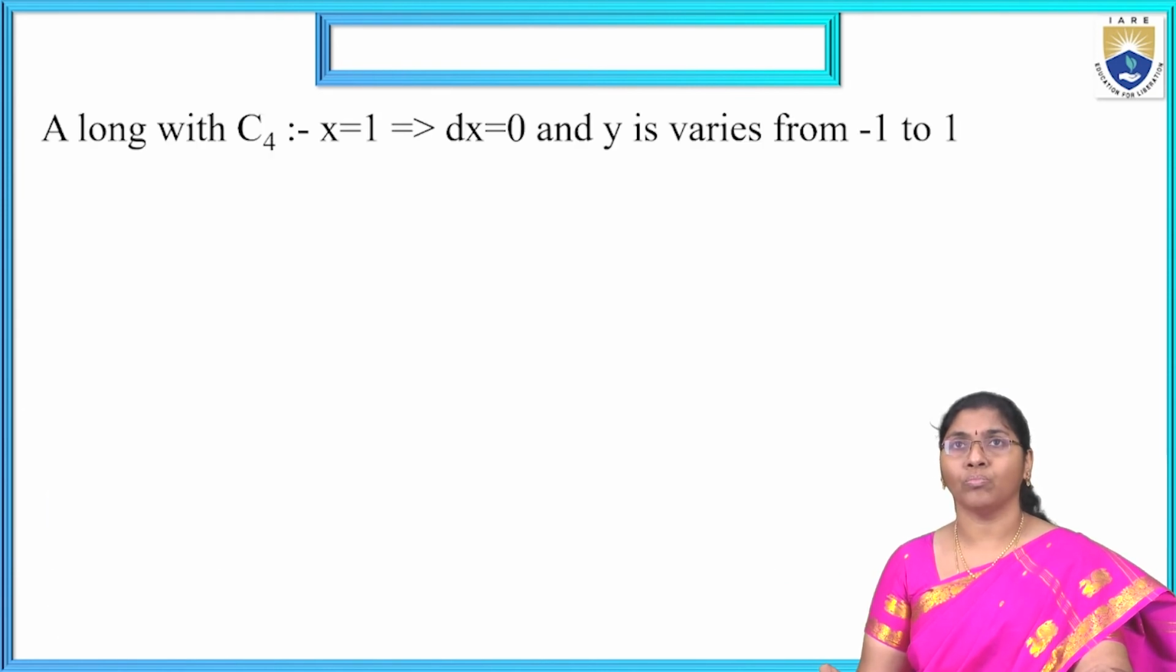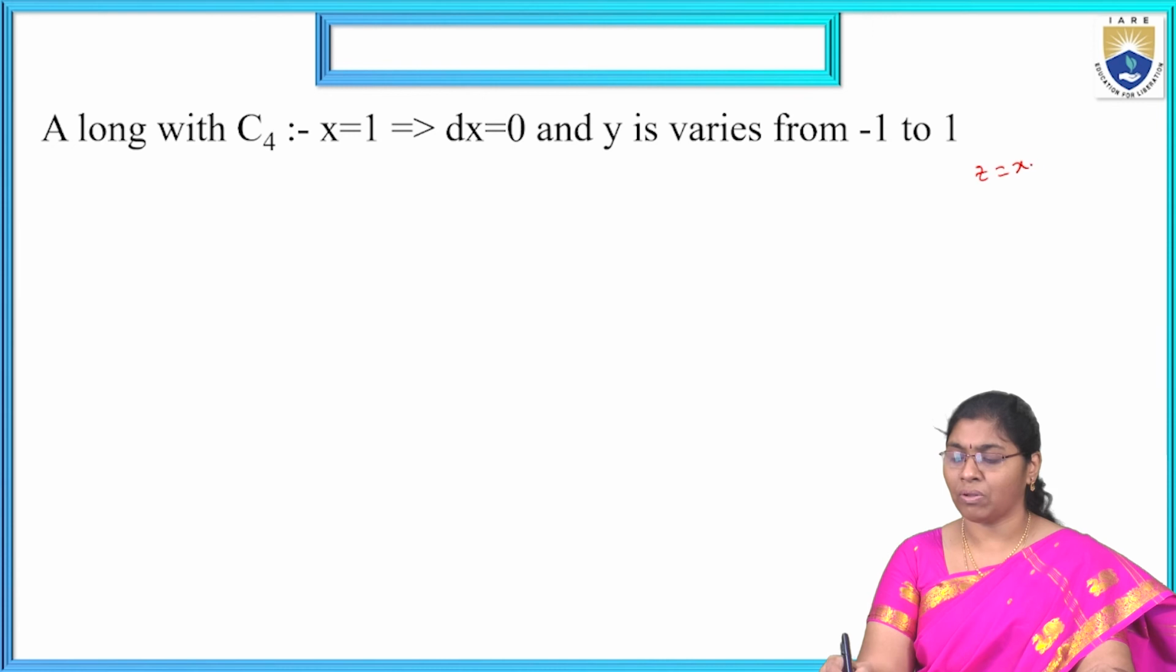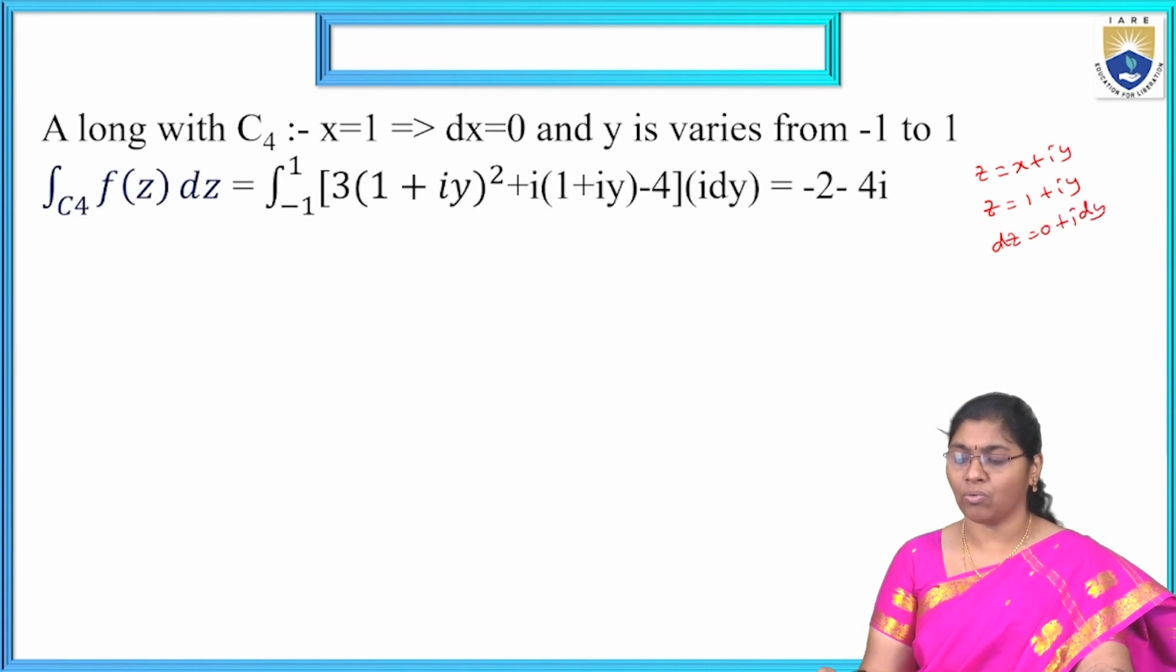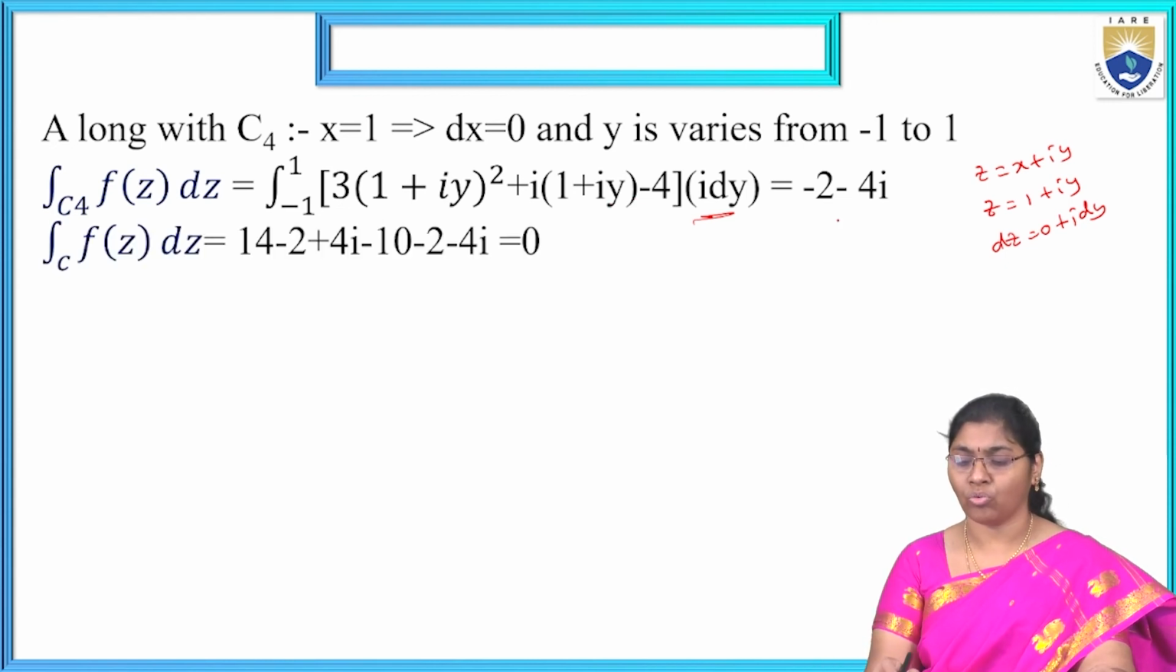Now, similarly, C4. C4, x equal to 1, so dx equal to 0. The y limits are the same. z equal to x plus iy, so z equal to 1 plus iy, and dz equal to 0 plus i dy. Now, substituting z equal to 1 plus iy and dz equal to i dy, we get 1 plus iy whole square plus i into z value, 1 plus iy minus 4. Totally, we get minus 2 minus 4i as the value.